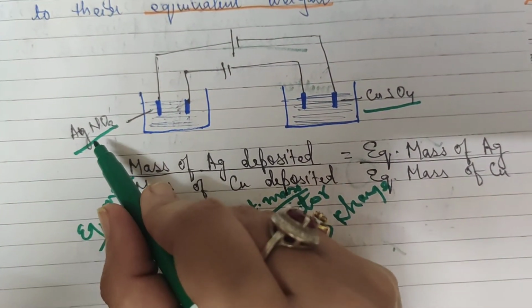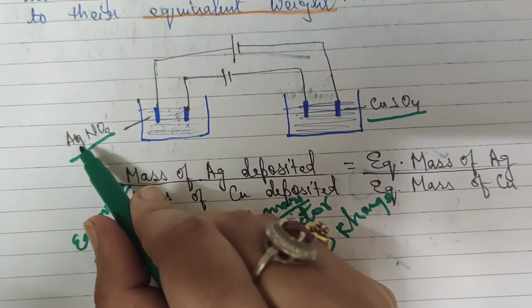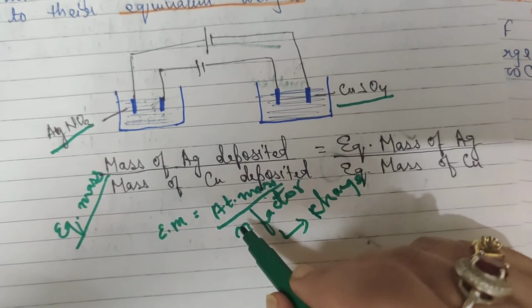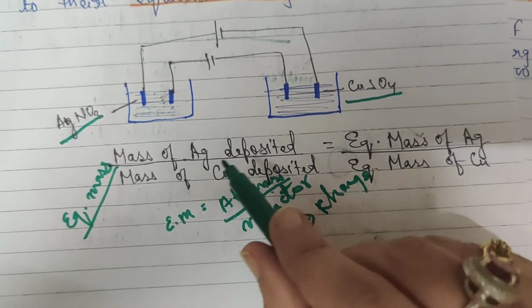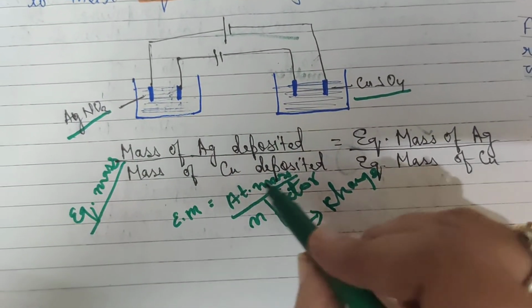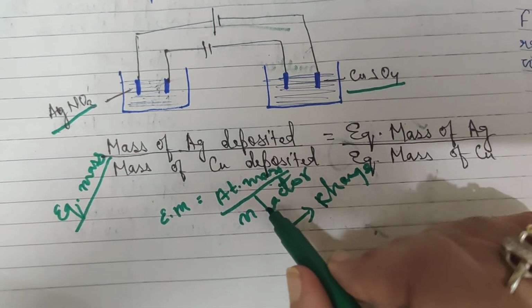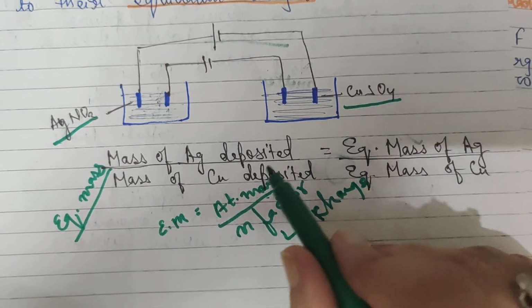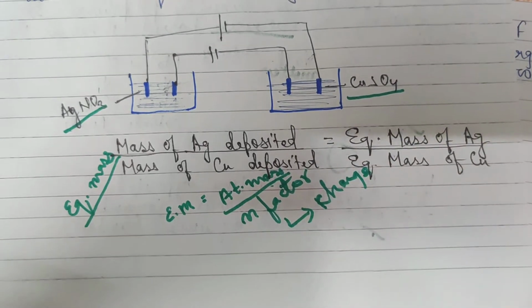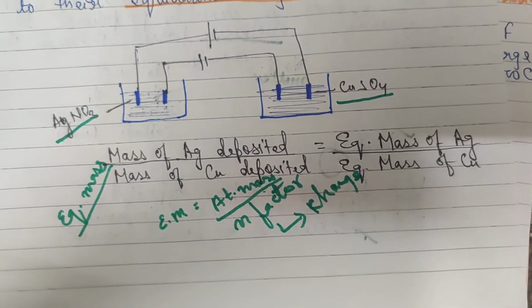In this case the charge on silver is +1 and in this case the charge on copper is +2. So the equivalent mass of silver will be equal to the atomic mass of silver divided by 1, and in case of copper it will be equal to the atomic mass of copper upon 2. So in these questions you will be needing this.